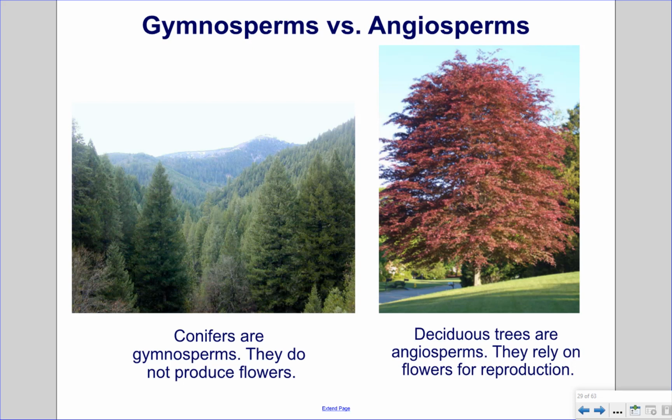Gymnosperms versus angiosperms. Conifers are gymnosperms. They do not produce flowers. Deciduous trees are angiosperms. They rely on flowers for reproduction.